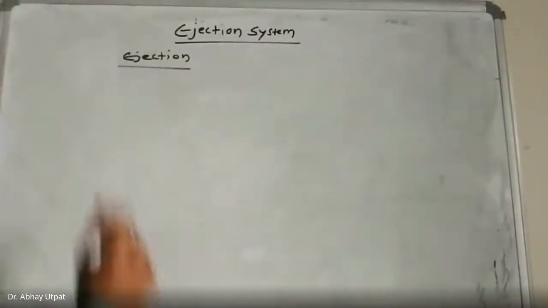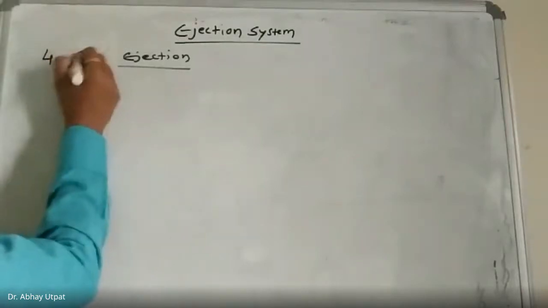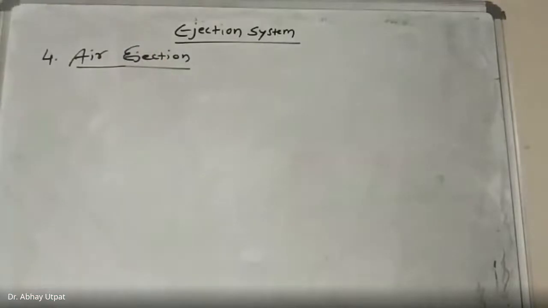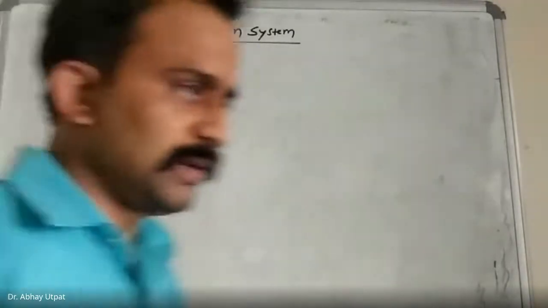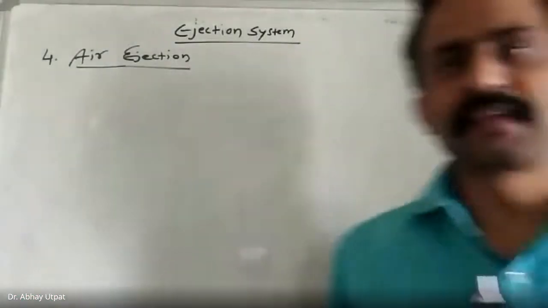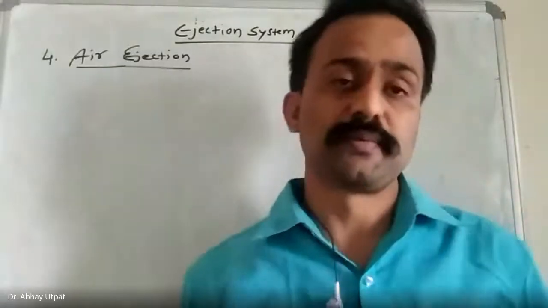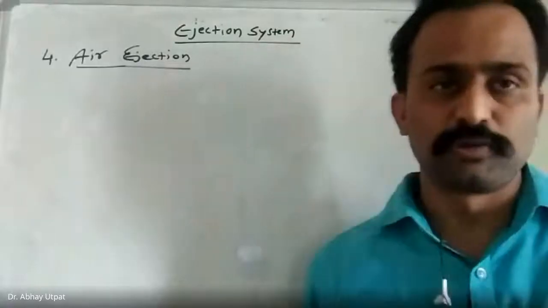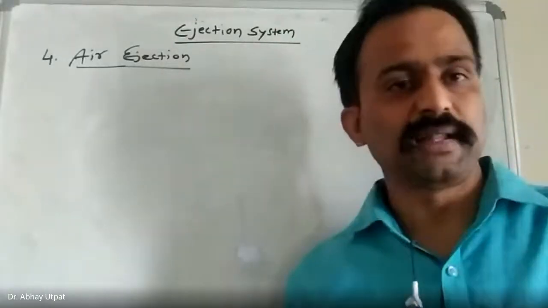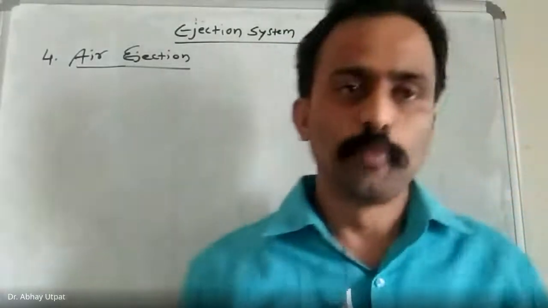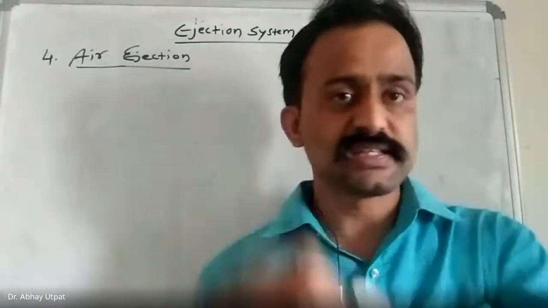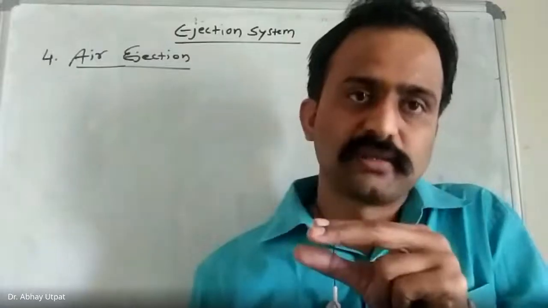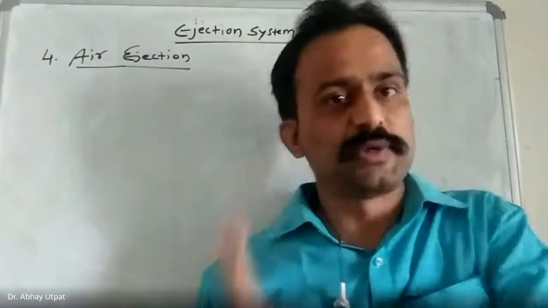Fourth type, air ejection. Air ejection means what? The compressed air is used for ejection of the component. But compressed air will not be just passed into the mold as it is. Some guiding path is required for movement of that compressed air against the component. So it should touch the component at particular points. Then only it is possible to remove it.